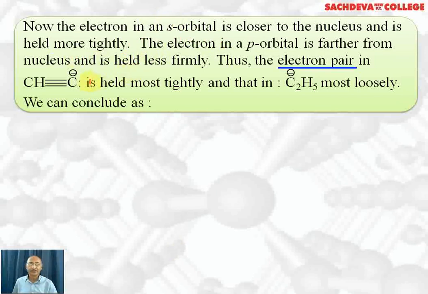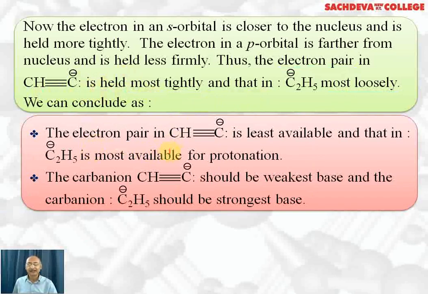Thus the electron pair in acetylide negative is held most tightly, and in ethyl negative most loosely. So we can conclude that the electron pair in the acetylide ion is least available and that in ethyl negative is most available for protonation. That's why this is the least basic, this is the most basic.